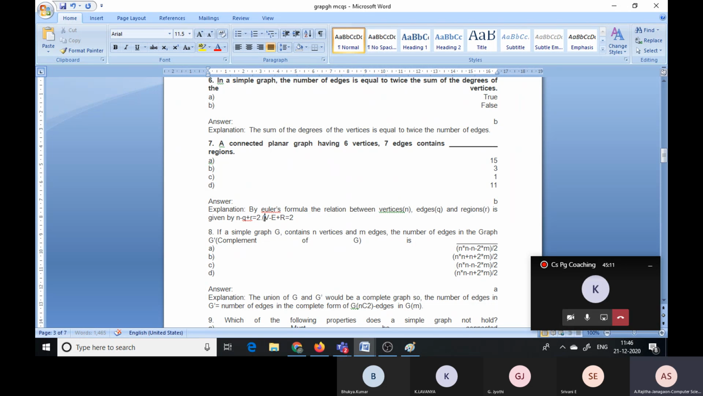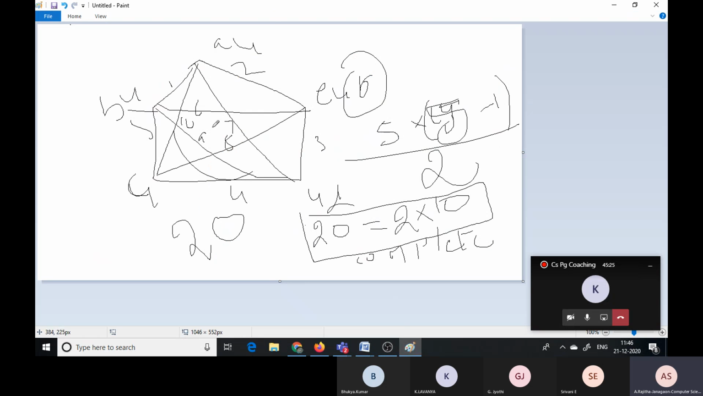Okay, next question. If a simple graph G contains n vertices and m edges, the number of edges in the graph G complement. G complement nothing but enti ante. First of all, see here what is the complement.